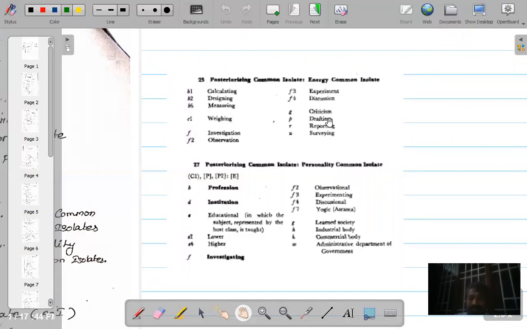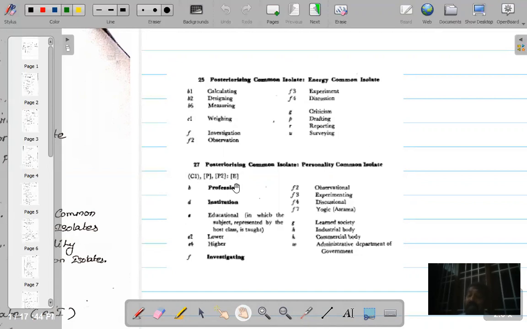Very simple. Fine. This way, for example, criticism. So you want to criticize Tamil literature. What is the number of Tamil literature? 031. You want to add the number for criticism. How to add? After 031, put colon, the symbol for energy isolates, and then you can write G. So that becomes criticism of Tamil literature. So if you want to add one PCI, then you should have a connecting symbol. If it is an energy common isolate, you should have a colon. If it is a personality common isolate, then you can add a comma.